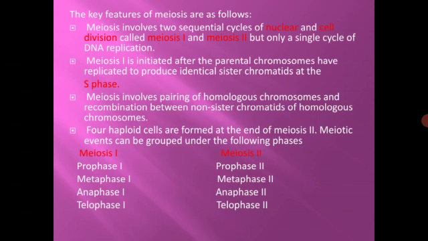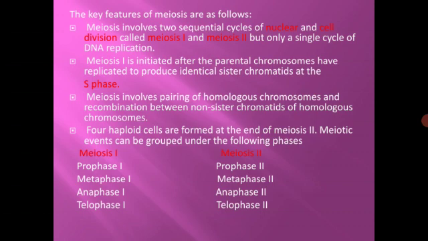Four haploid cells are formed at the end of meiosis 2. So remember, meiosis 1 results in two haploid cells, whereas meiosis 2 results in the formation of four haploid cells. Meiotic events can be grouped under meiosis 1 and meiosis 2, where meiosis 1 is subdivided into prophase 1, metaphase 1, anaphase 1 and telophase 1, whereas meiosis 2 is subdivided into prophase 2, metaphase 2, anaphase 2 and telophase 2.